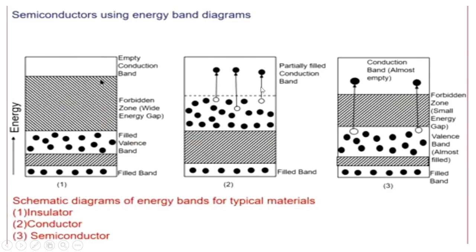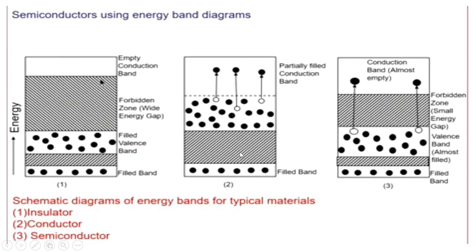Now see, in the case of figure 2, that is a conductor. That is a schematic diagram of energy for the conductor as shown in figure 2. In the case of a conductor, the valence band and conduction band overlap each other.